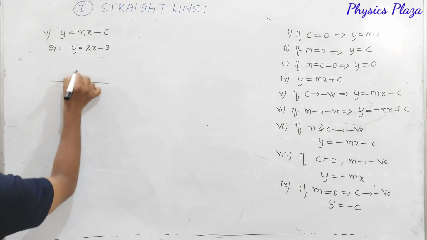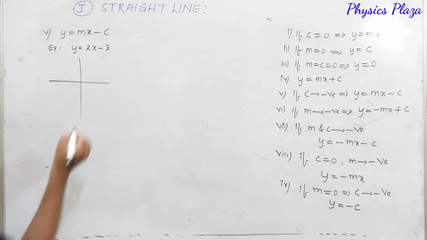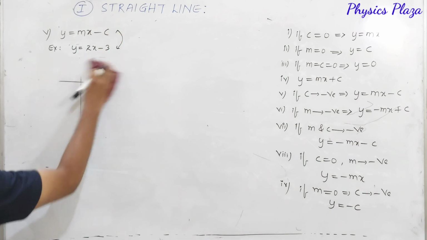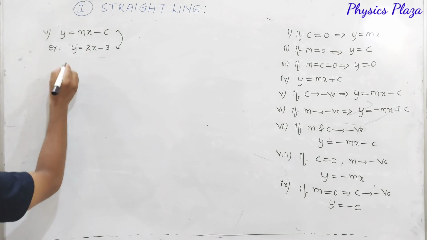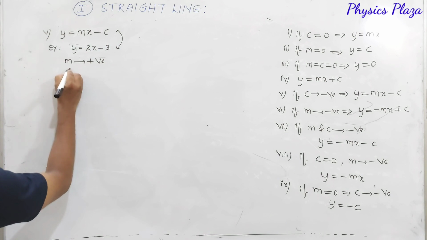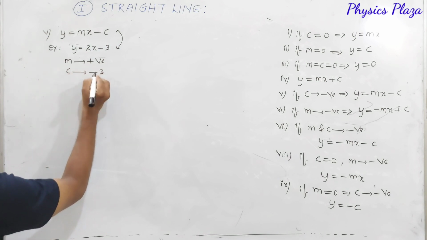For this let us try to make a graph. Before that, just compare these two equations. Here m is 2, that is, the slope is going to be positive and c is going to be negative, that is minus 3.